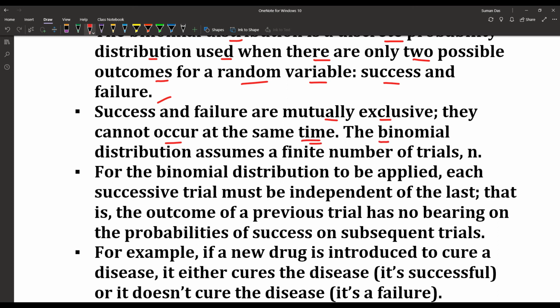The binomial distribution assumes a finite number of trials, that is small n. For the binomial distribution to be applied, each successive trial must be independent of the last. So each and every trial must be independent. That is, the outcome of a previous trial has no bearing on the probabilities of success on the subsequent trials.